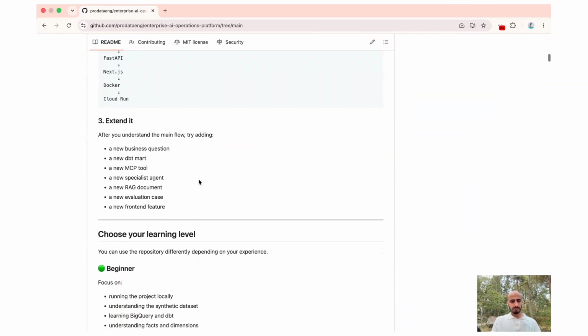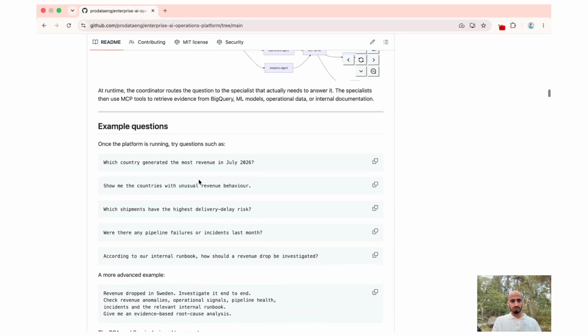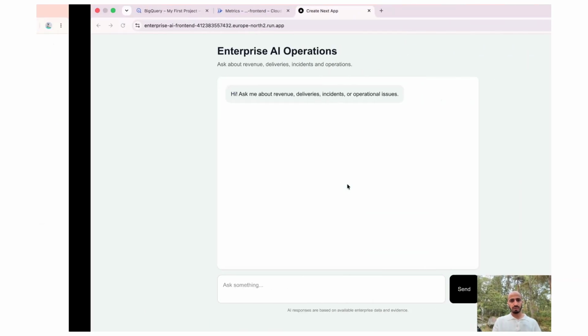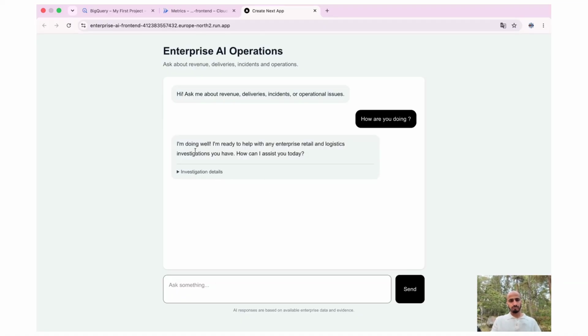and let me ask AI a few questions. I listed them in the README file. So let's start with this. Before I put that one here, let me just say, how are you doing? So give me the answer. And the reason that I ask this simple question is I want to show you the agent.